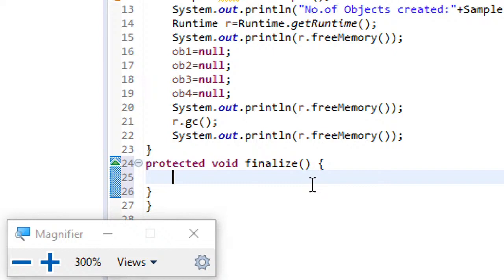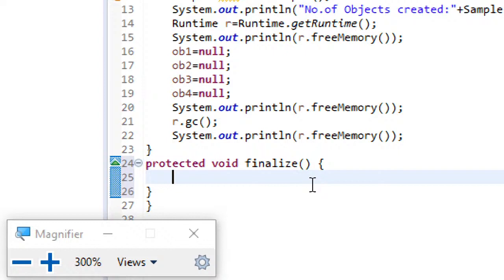So in general, why do we use this finalize method is, we might have opened some file pointers. I mean, we might have opened some files. We might have acquired some locks with a certain object. But before we closed those files, or before we released those locks that we have acquired through the object, what if the object gets removed from the heap?